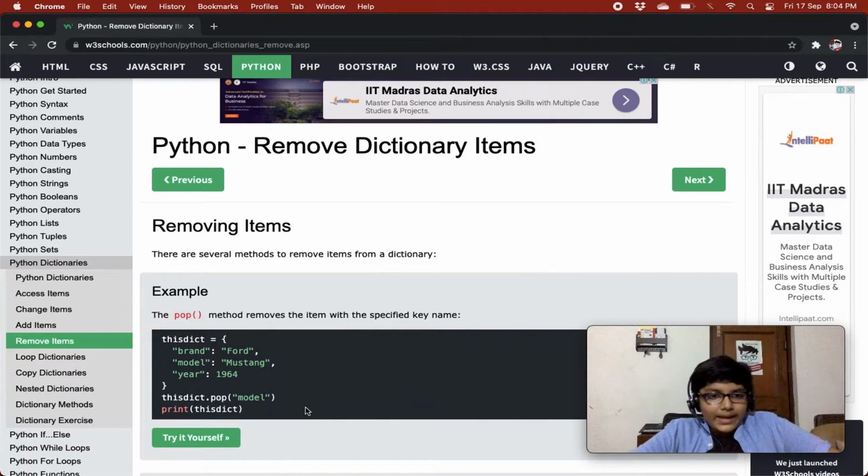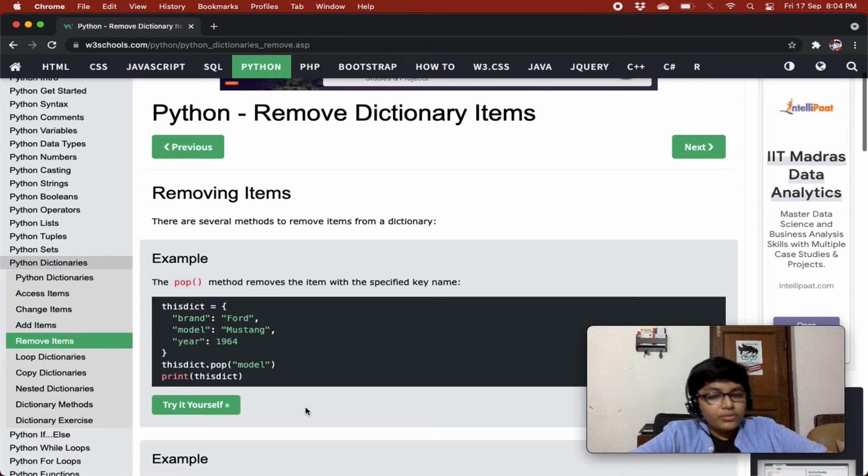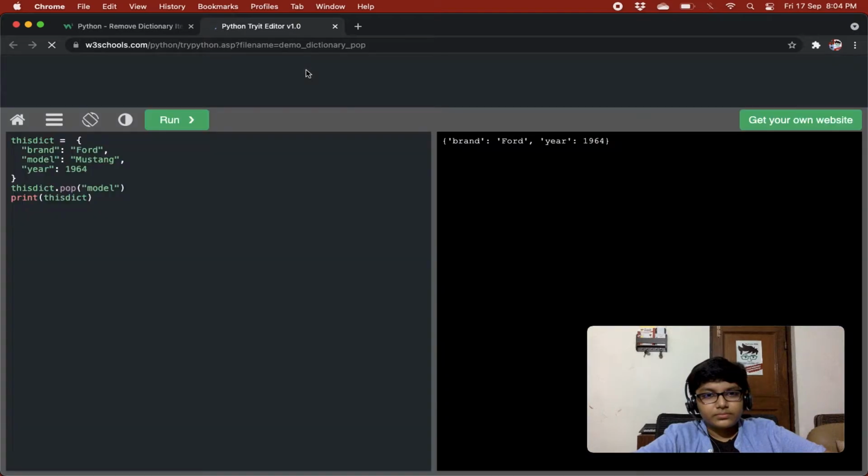So removing items. There are several methods to remove items from a dictionary. So there are several methods through which you can remove items from a dictionary, right? So the pop method removes the item with a specified key name. So in the pop method, whatever key name you specify, that key value pair will be removed, right? So we have specified model. So model is now removed, and we have brand and year left.